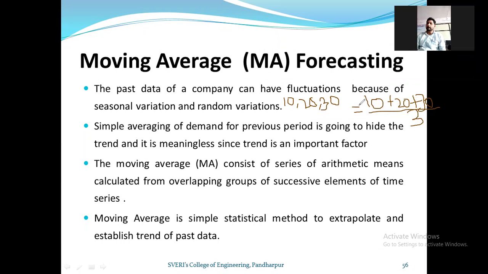We add up all the values, 3 values are there. We have added up all 3 values and divided by the total number of values. How many values are there? 3 values are there. So that is nothing but an average. Getting my point? What is meant by average? If there are 10 values, we add the 10 values and divide by 10. That will provide you the average of those values.